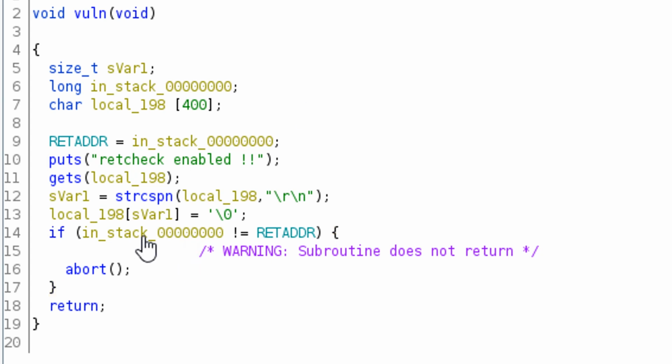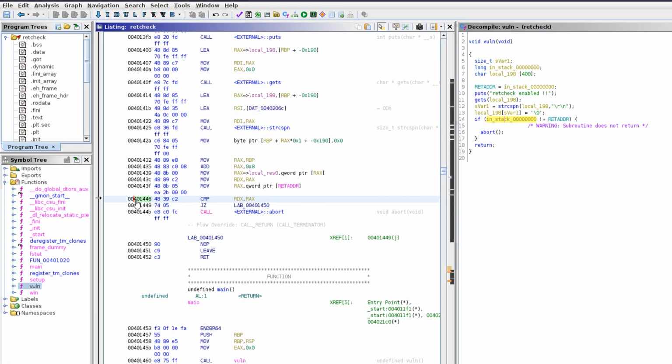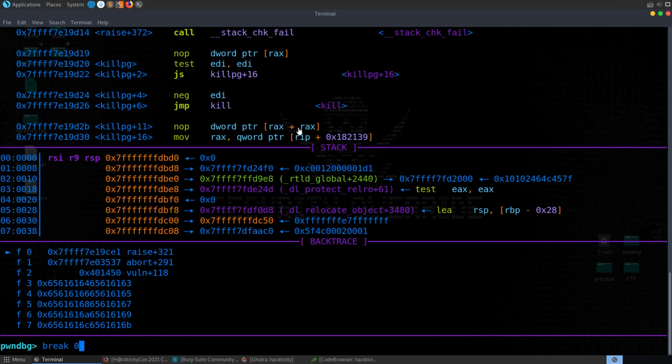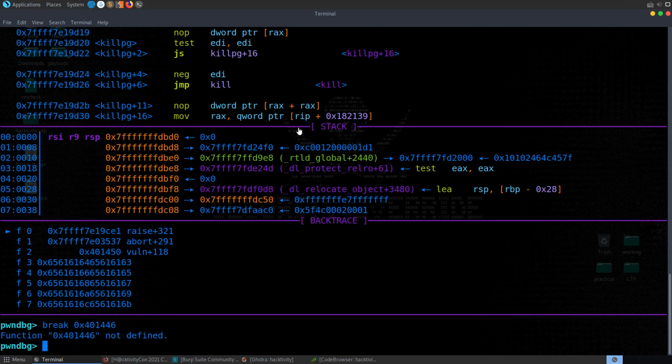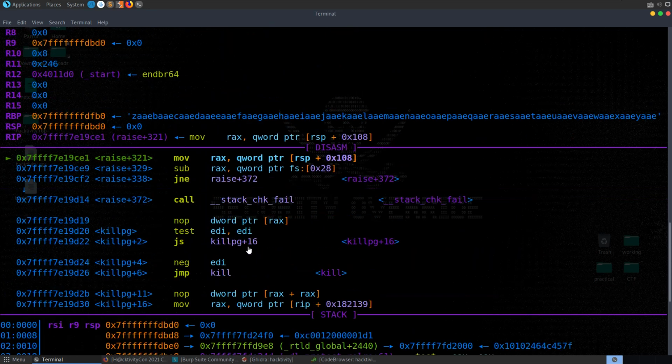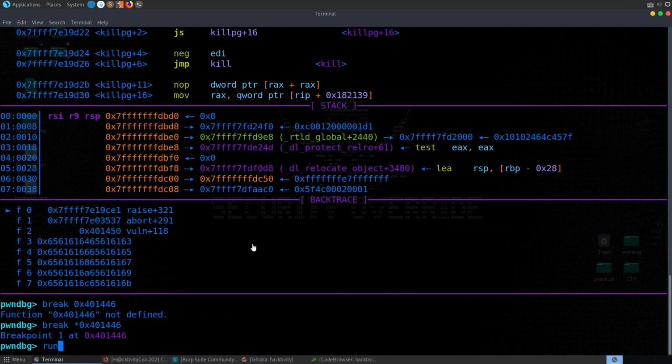So the best thing to do here, or what I did, is we have this comparison which is basically going to compare what's in RDX and what's in RAX, and if they don't match, it's going to abort the program. So we could set a breakpoint right here, 401446. Let's do break, we need a star there. So we'll set that breakpoint, and we'll run through this again. Let's try and run the program.